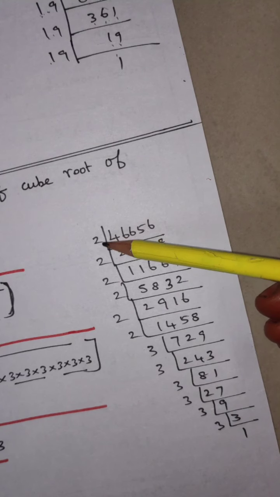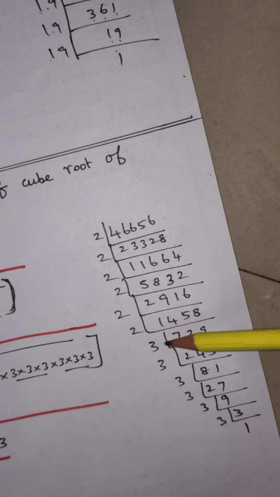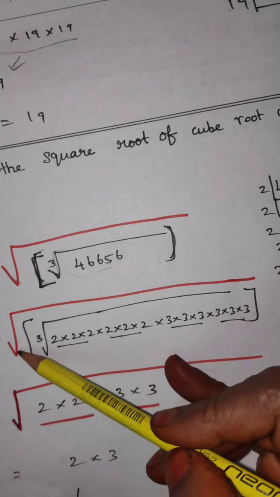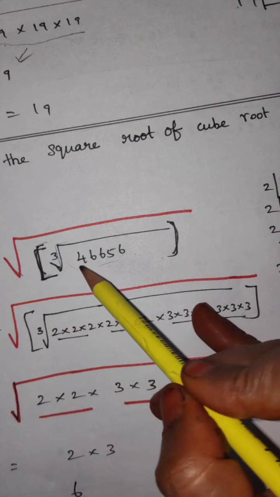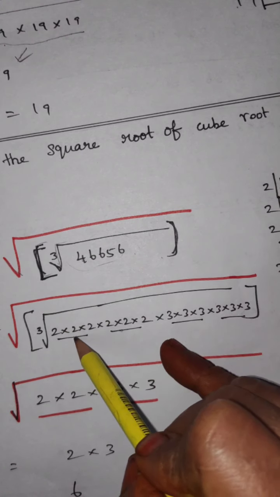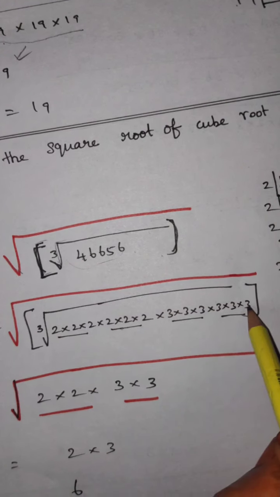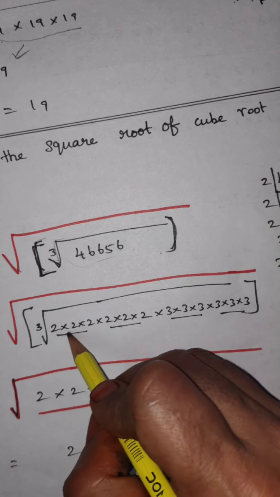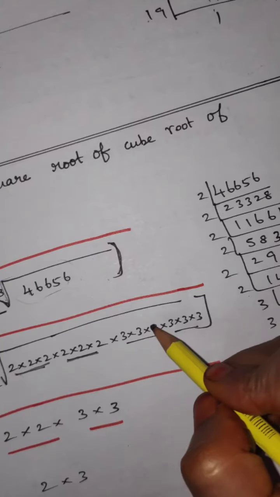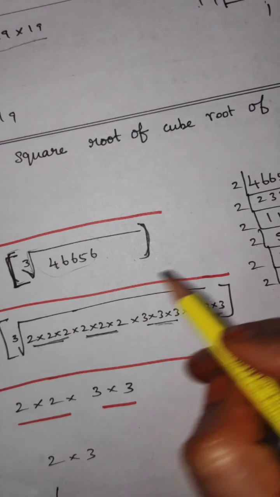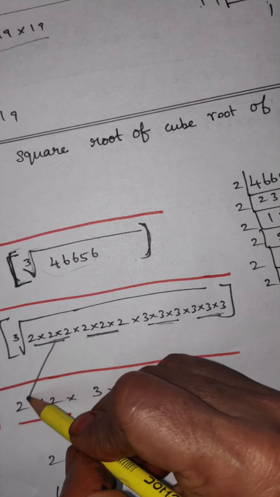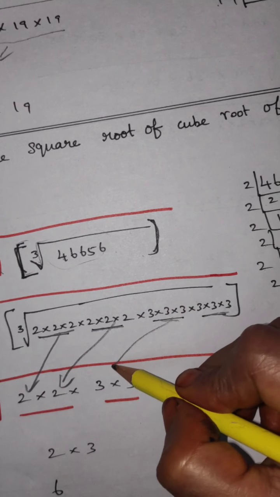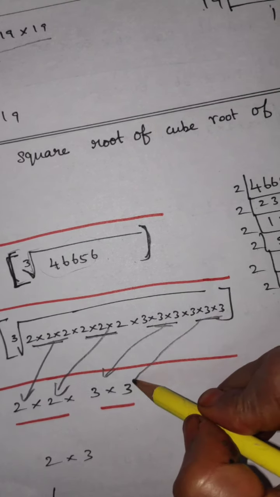How many 2s? 1 2 3 4 5 6, six 2s. 1 2 3 4 5 6, six 3s. Write it here: square root, and start the bracket. Write the cube root symbol, and after it write whatever factors come. Next, write only the square root symbol. For the cube root, underline three numbers. After the underline, from these three 2s write one 2, from the three 3s write one 3.